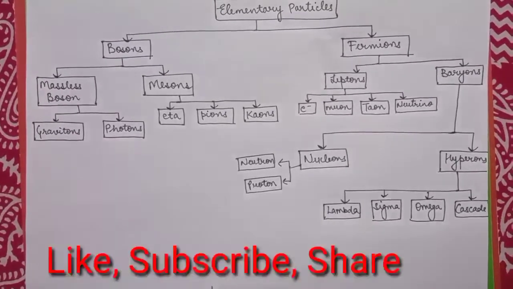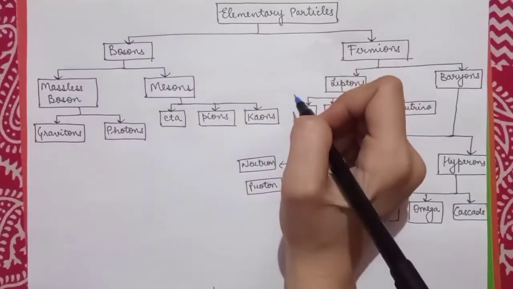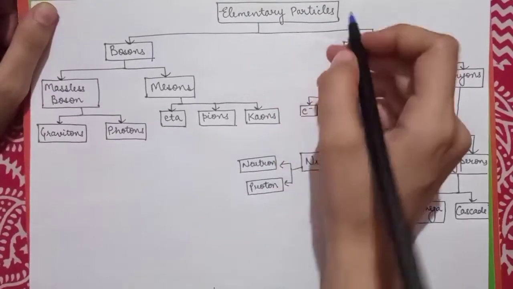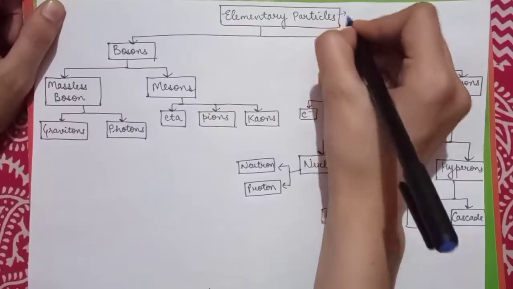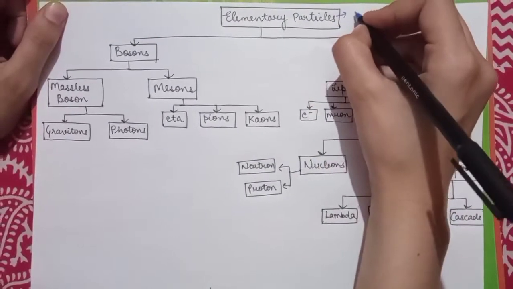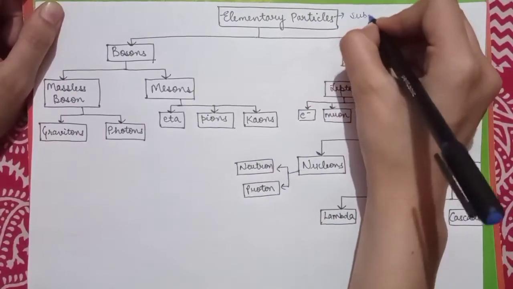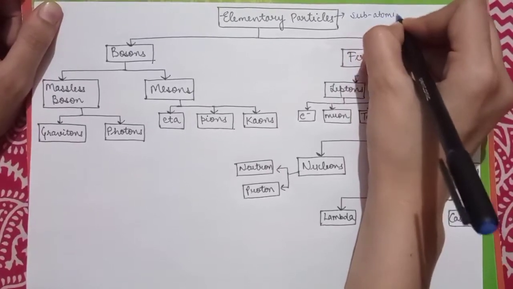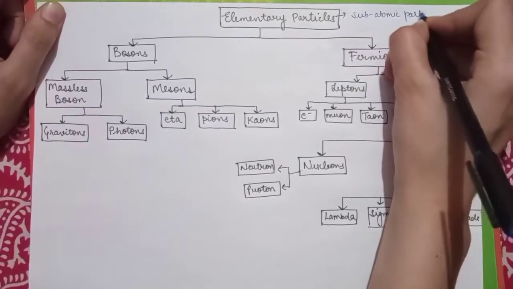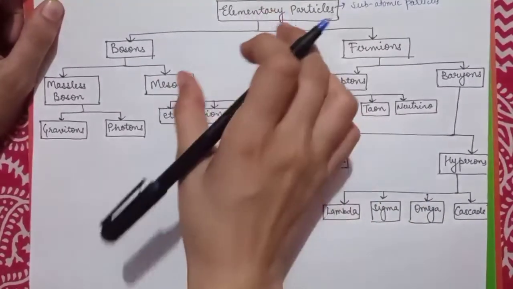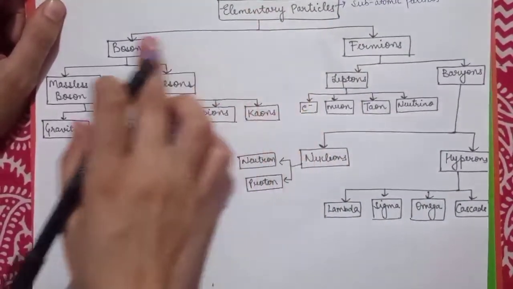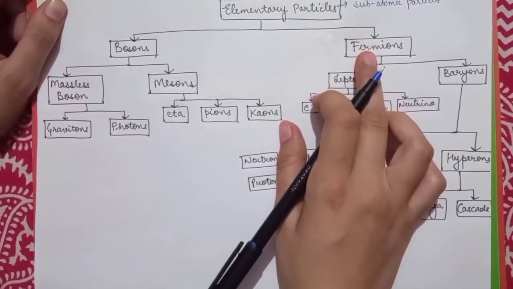In this video, we will classify the elementary particles. Firstly, I will define the elementary particle. Elementary particles are the subatomic particles which are not composed of any other particle. And these elementary particles are classified as bosons and fermions.